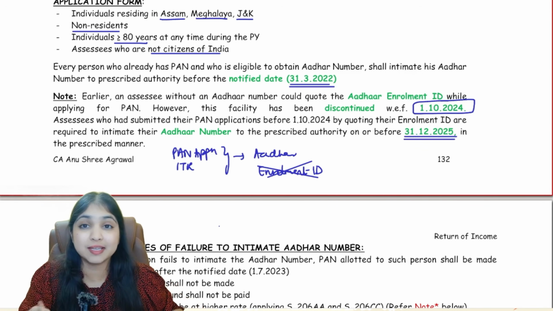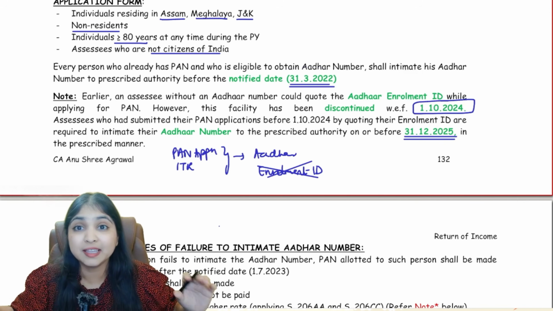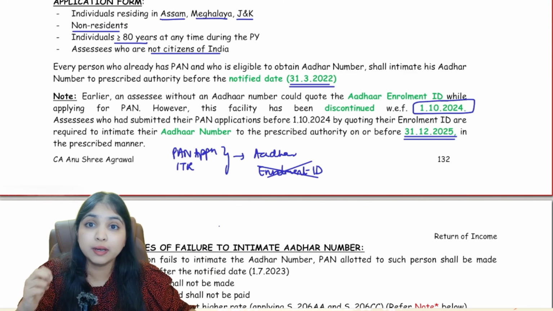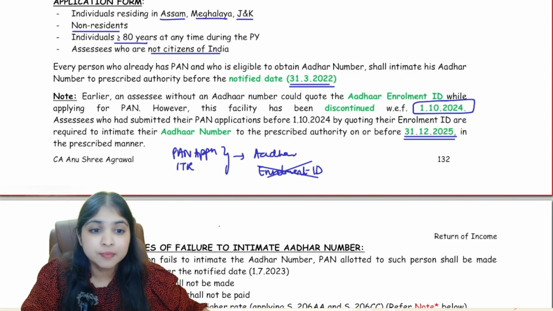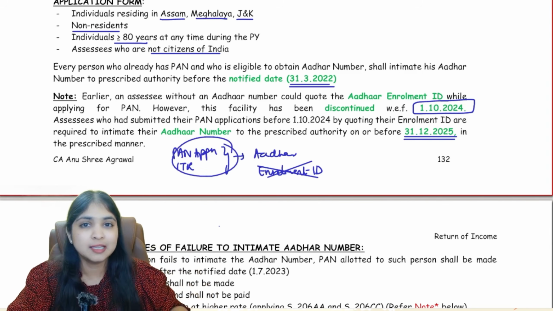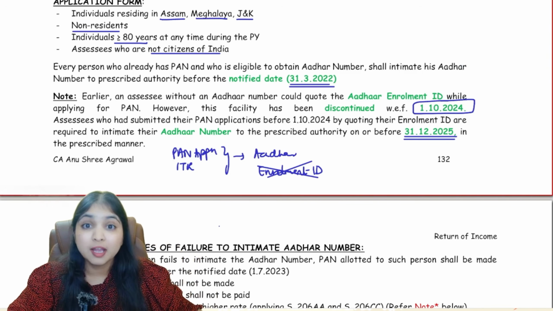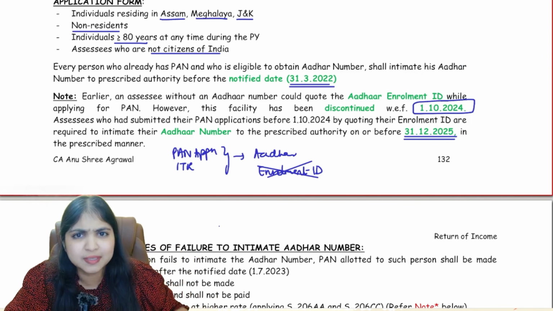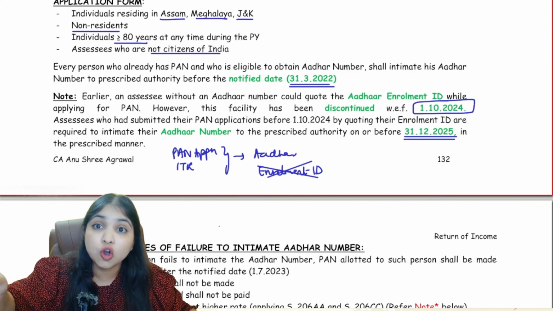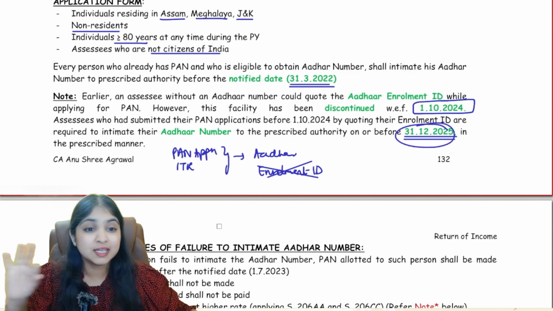So 3 dates we have, guys. First of all, we have 31st March 2022. By this date, ideally, we should complete the linking of your Aadhaar number and your PAN number. Then the second date: 1st October 2024 onwards, the option of mentioning enrollment ID in these two documents is discontinued. Third date: if before 1st October 24 you had mentioned your enrollment ID in these documents, then by now you would have received your Aadhaar number. So ensure you inform your Aadhaar number to the prescribed authority latest by 31st December 2025. 3 dates we have over here.